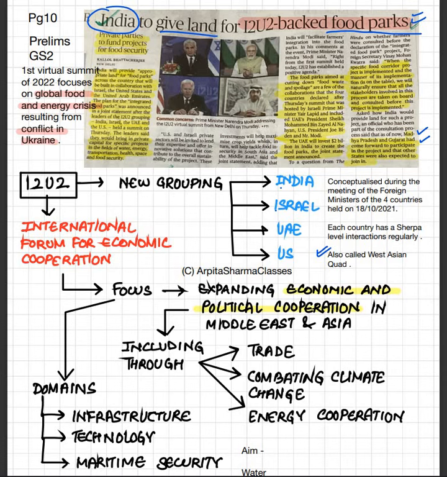And another important point is the aim of the summit. The aim is to discuss common areas of mutual interest. Common areas, ठीक है, for example water, climate, ठीक है, energy, etc. ये तो common areas हो गए which is common in every nation. हर nation में ये इन एरियाज के ऊपर तो हम फोकस करते ही हैं, कॉमन एरियाज हैं ऑफ म्यूचुअल कोऑपरेशन और म्यूचुअल एंगेजमेंट. That means that all these four countries are going to talk about those common areas in which they all have the same interest. ठीक है, जिसमें म्यूचुअल इंटरेस्ट है, उन सभी का सेम इंटरेस्ट है, उन एरियाज की यहाँ पर बात की जाएगी.